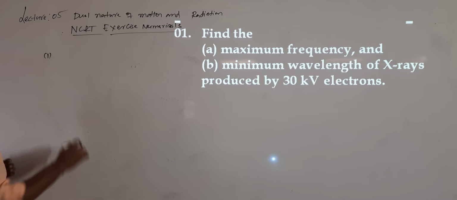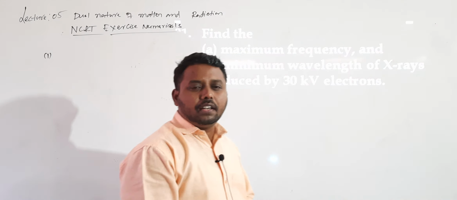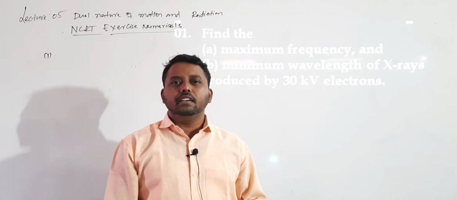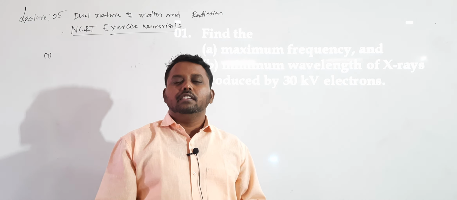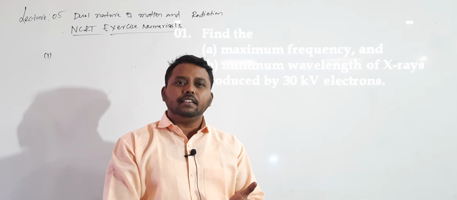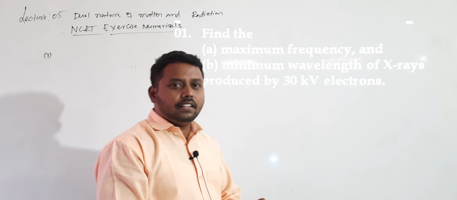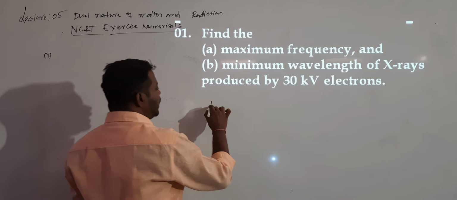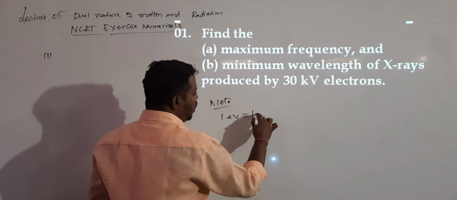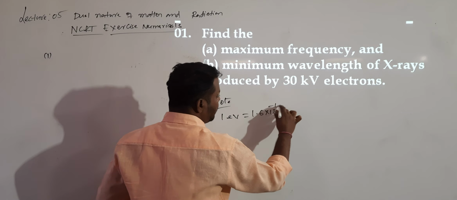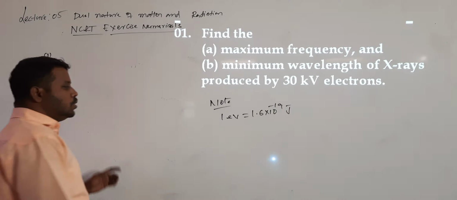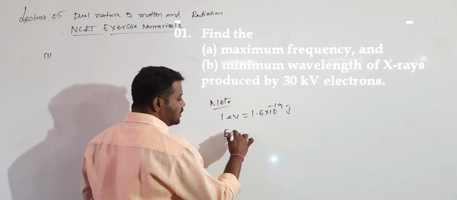This chapter's calculation part is very important, and you will get some lengthy calculations. You can use a simple calculator. I already calculated them, so if any exact values are needed, I will write them directly. One conversion is important: 1 electron volt is equal to 1.6 into 10 to the power of minus 19 joules. This conversion is needed.